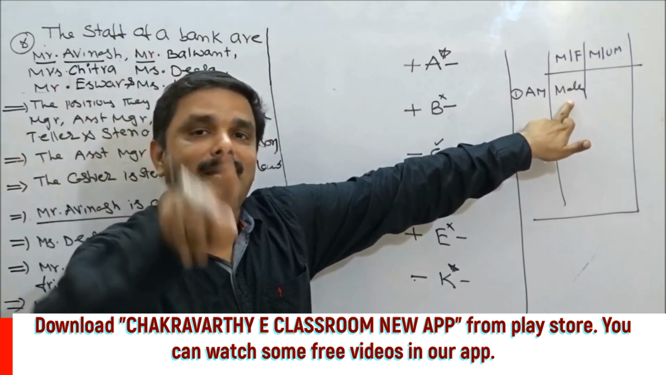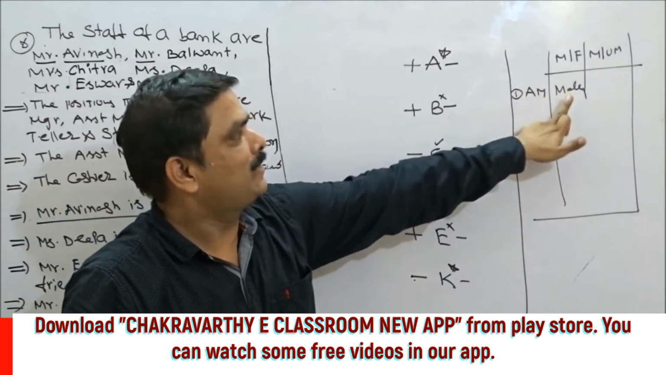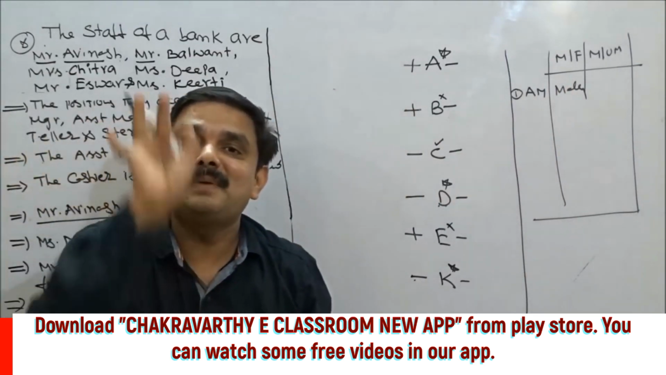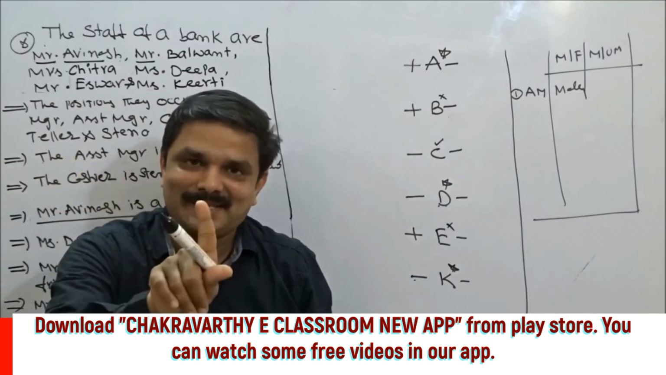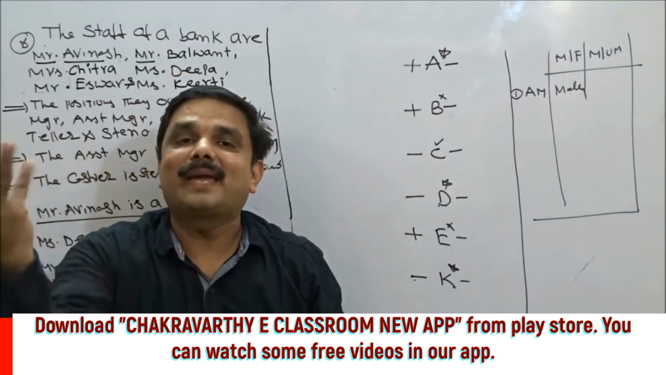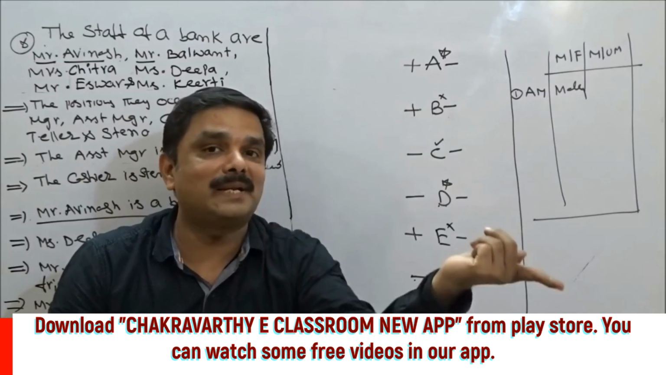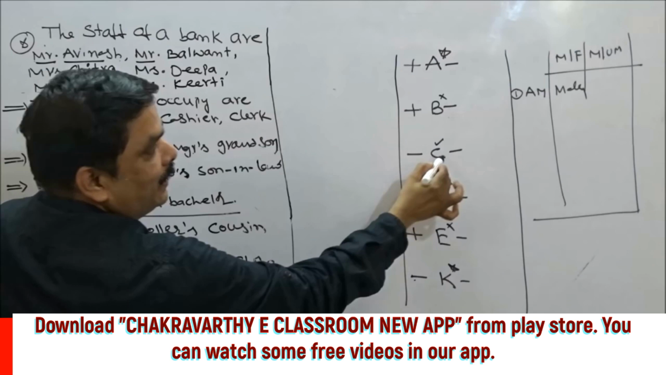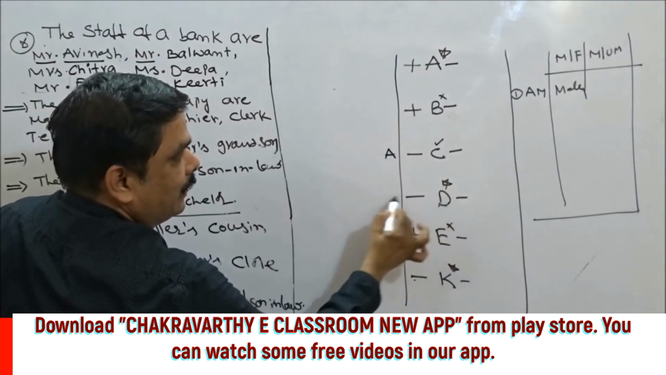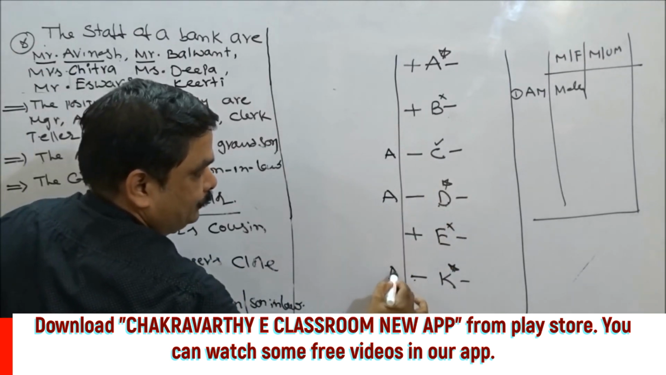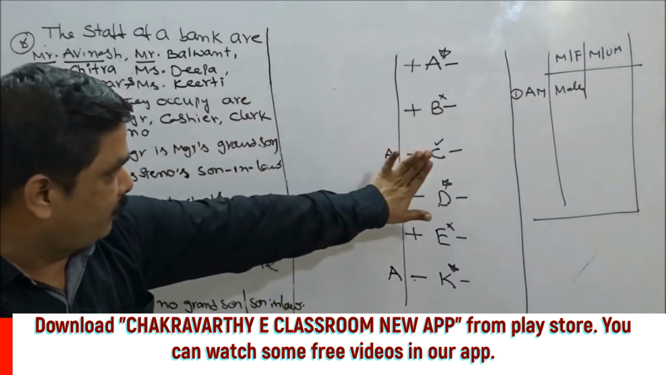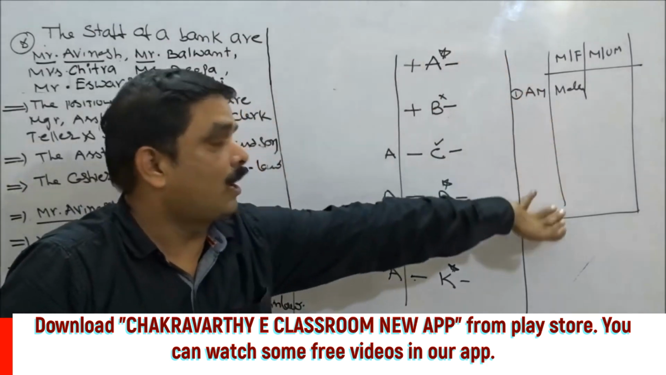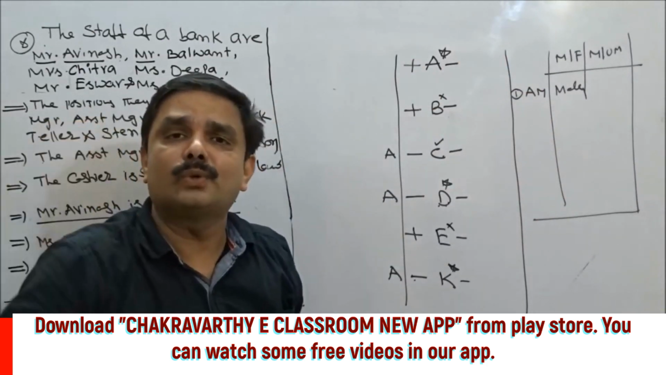I am coming with the elimination process. When assistant manager is male, those who are female in the group cannot be assistant managers. Yes or no? Those who are females in the group cannot be assistant manager because assistant manager is a male. Now, who are not assistant managers here? C is not assistant manager. D is certainly not assistant manager. K is not. I kept the information on the left side. Which is eliminated on the left side, which is left out on the right side. That is the best way to solve the puzzle.